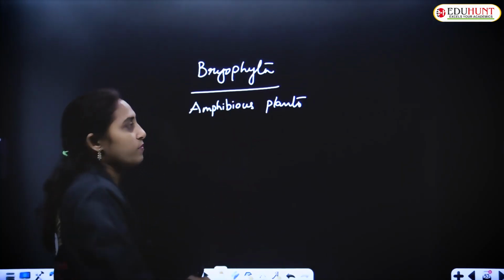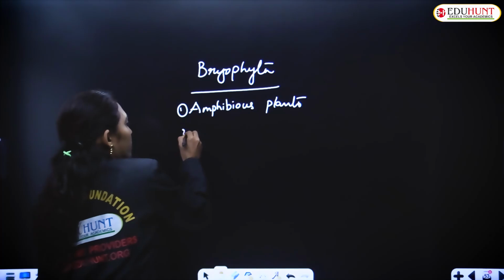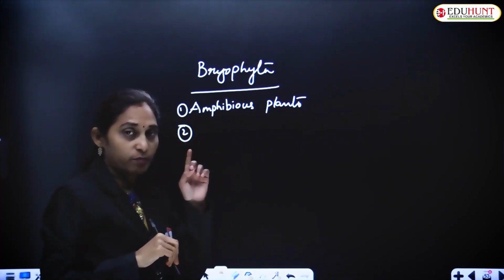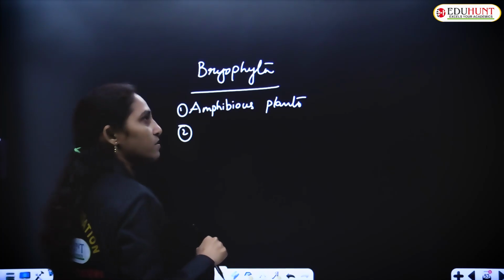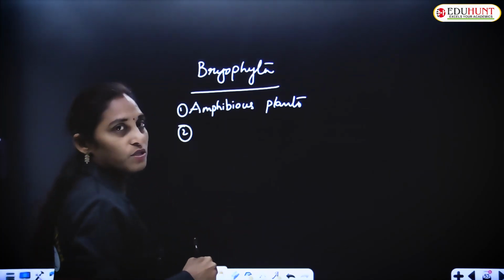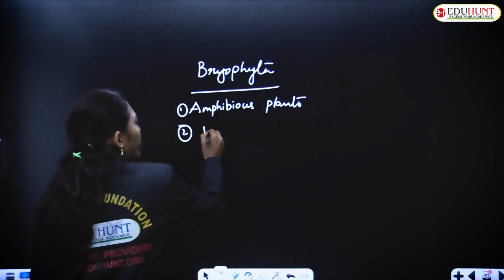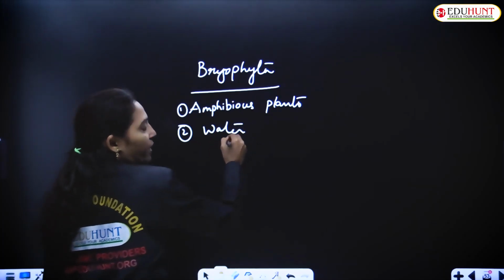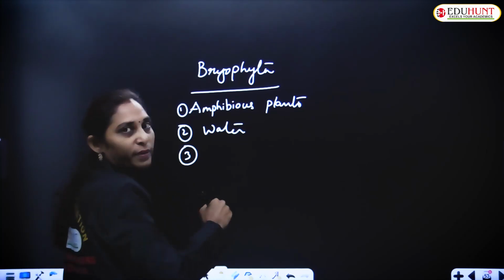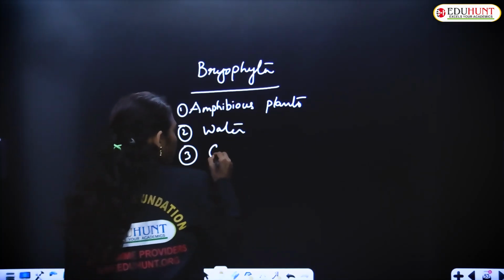Why did we say amphibious plants? Because they live in shady, moist places. Next, water is essential for fertilization, and the predominant phase in the life cycle is gametophyte.